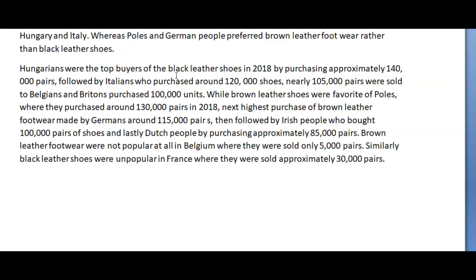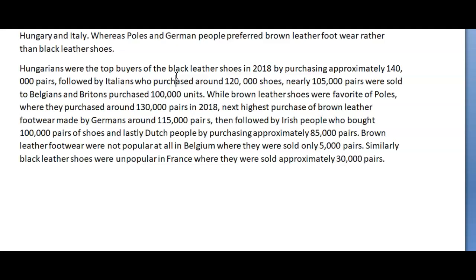Okay. And then you went to brown. And then you talked about the Poles. You talked about the Germans. You talked about the Irish. And then you talked about the Dutch. Okay. So you went from black top four, brown top four, and then you went to the very lowest for brown, and then to the very lowest in black. I didn't think this was a particularly good way of organizing this.